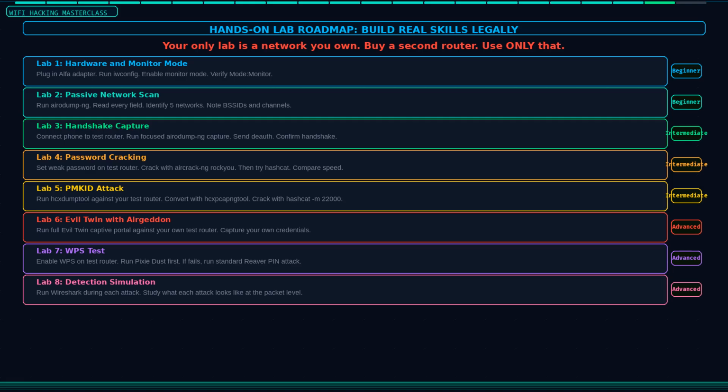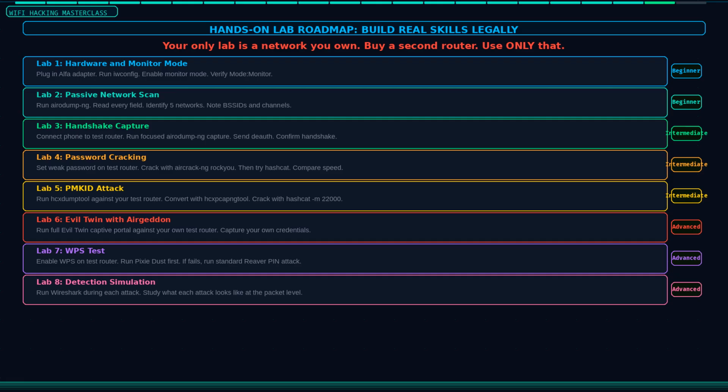Step 2. Get the right adapter. The Alpha AWS036ACH is the best all-around choice for Kali Linux. Confirm it enters monitor mode correctly on your system before going further. Step 3. Run through each attack in order. Start with passive scanning using airodump-ng. Learn to read the output completely.